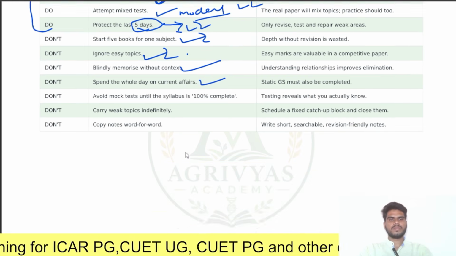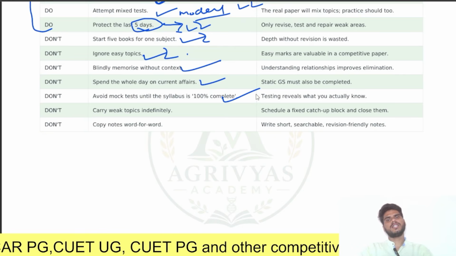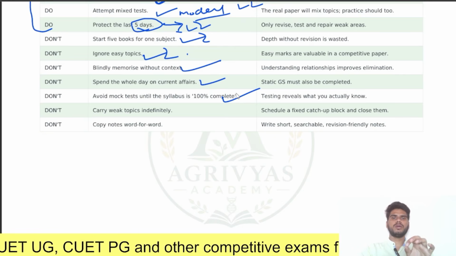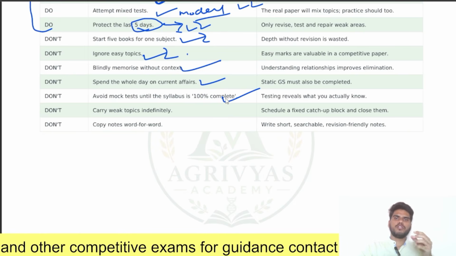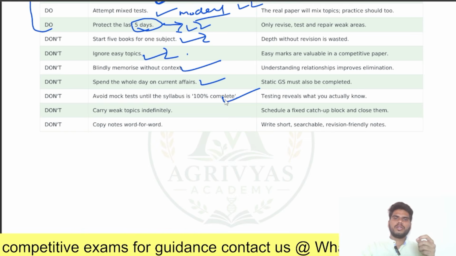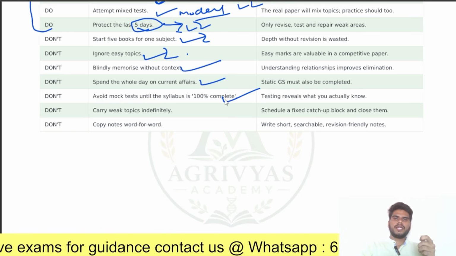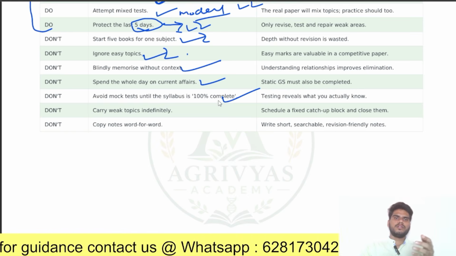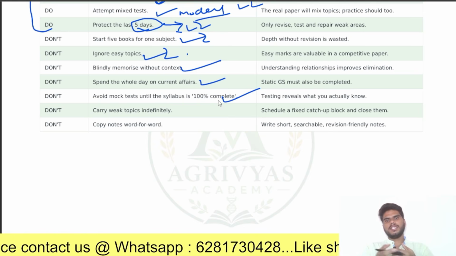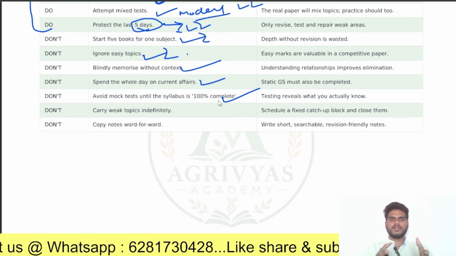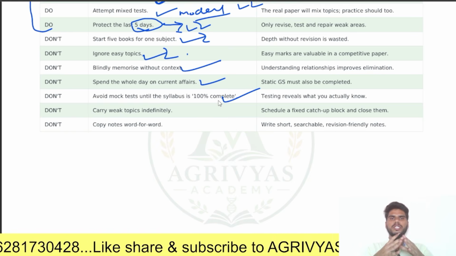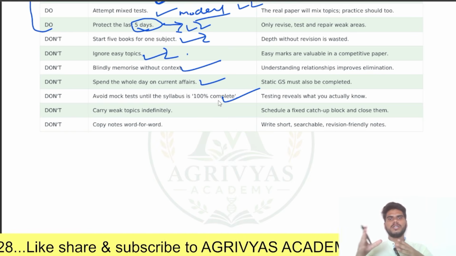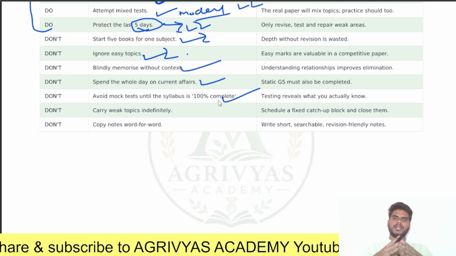Next, avoid mock tests until the syllabus is 100% completed. This is very important. If you take a mock test before completing the syllabus, there is definitely a chance of losing confidence. Without completing the syllabus you can't even attend the questions, so automatically the marks will be reduced and your confidence level will decrease. So don't take full-length mock test papers until you have completed 100% of the syllabus.